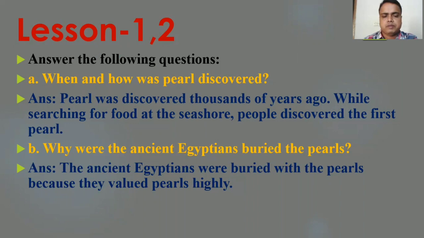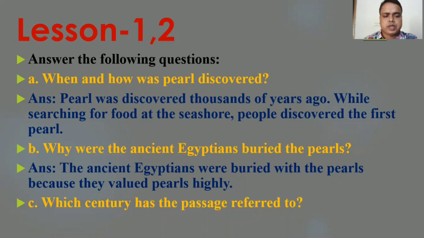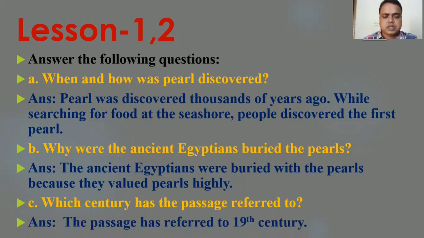Now next question for you. Which century has the passage referred to? Can you remember? Yes. The passage has referred to the 19th century. Okay, dear learners, now some more questions for you.